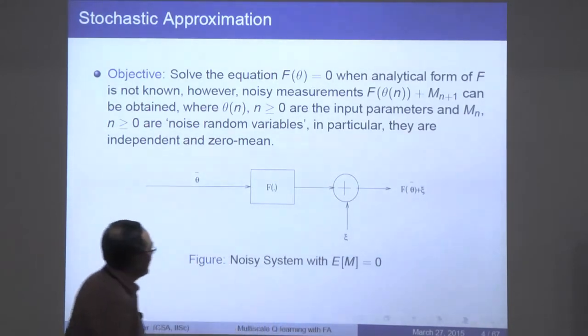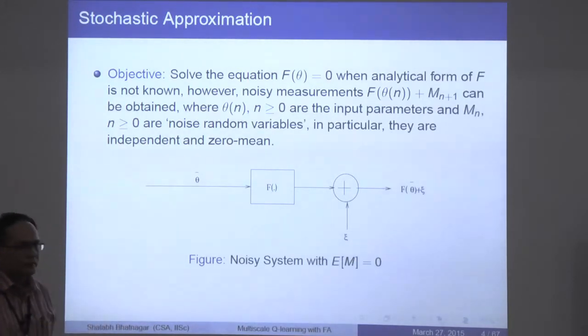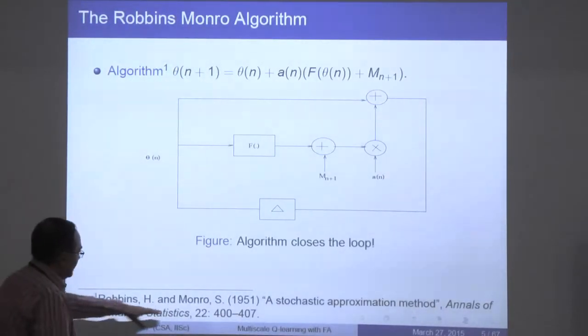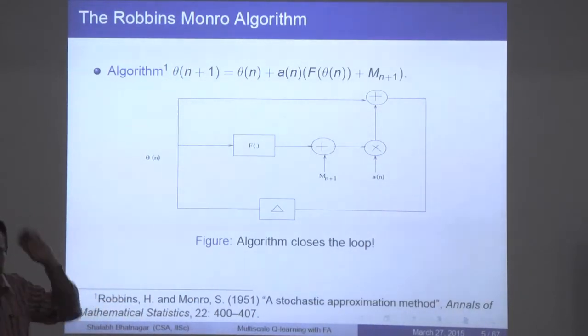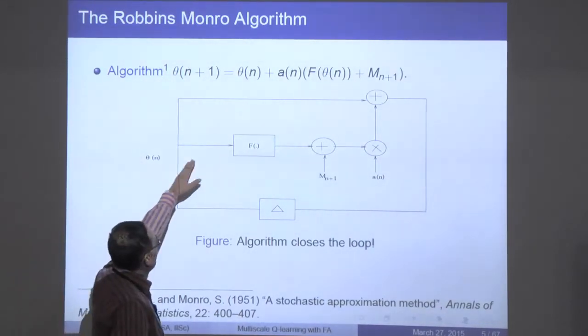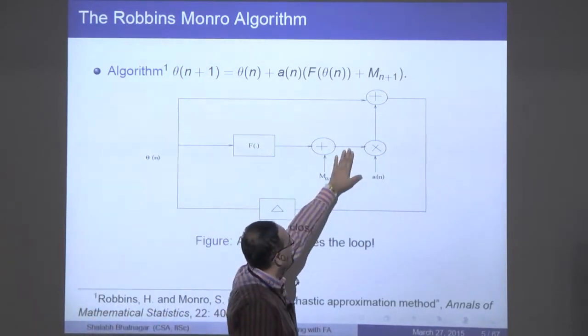Now the point is that given these noisy observations, can you still get to a theta* that actually satisfies f(theta*) = 0? So you still want to find that theta*. Robbins and Monro in this classic paper in 1951, that's where this entire theory of stochastic approximation started. What they suggested is the following. If I plug in theta, I don't observe f(theta), but I observe f(theta) plus noise.